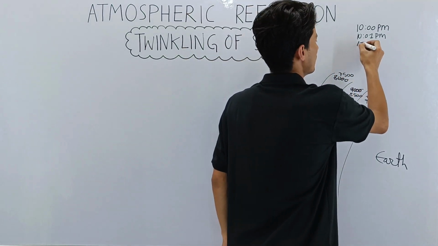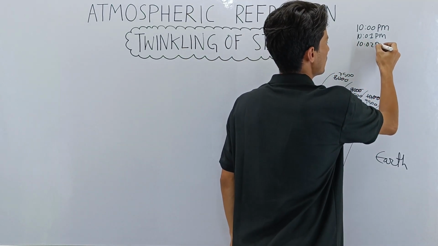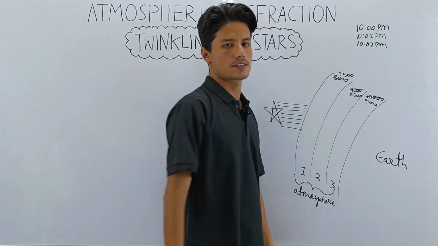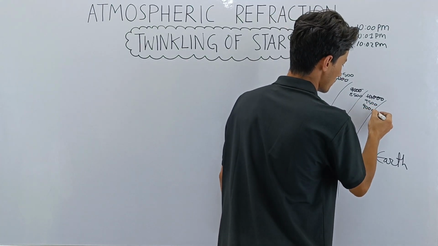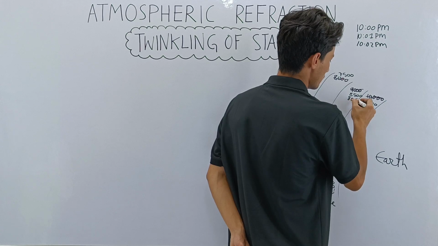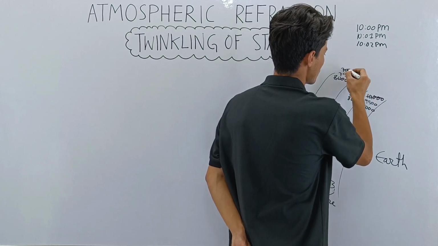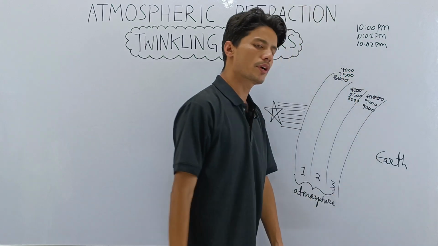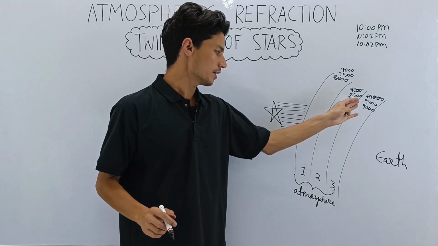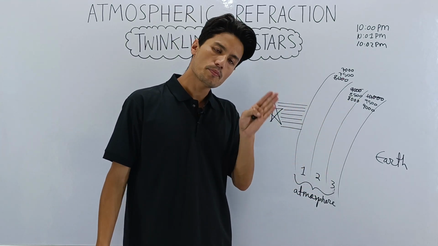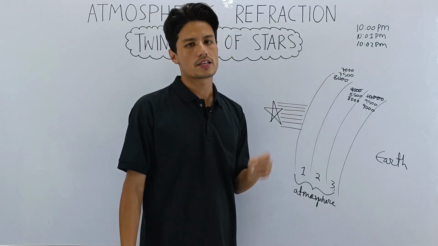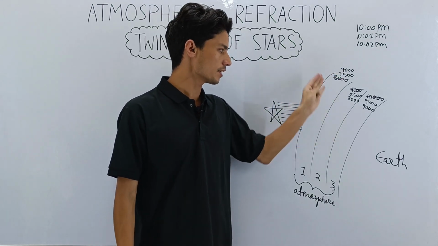Now at 10:02, what will happen? These conditions will change again. Maybe it will change to 9,000 here, 9,000 here. Maybe it will change to 8,000 here, and maybe to 7,000 here. So I hope you are getting the point. What I'm trying to tell you is that the atmospheric conditions are not the same. At every point of time they keep on changing. So you have to first understand this.